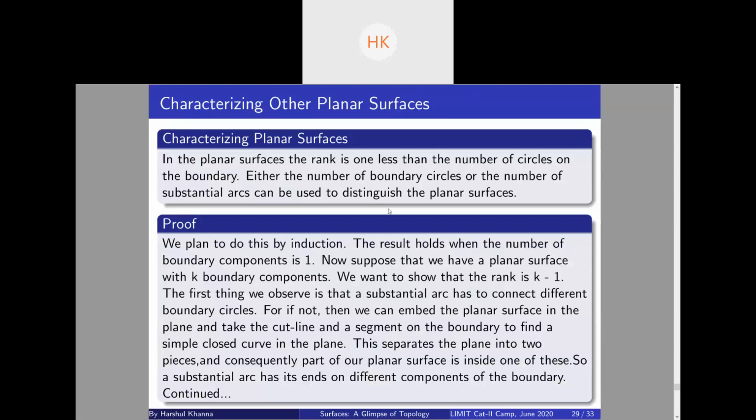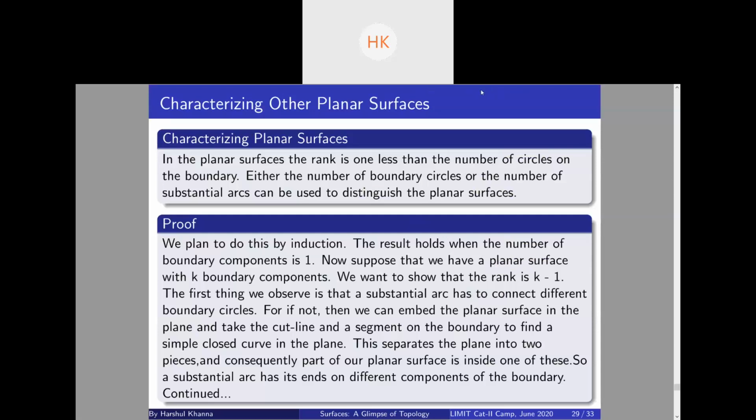The result holds when the number of boundary components is equal to 1, because it is a planar surface, that is, a disk. Whichever cut line you remove, it will separate the surface, so the rank is 0. So the rank is 1 less than the number of boundary components when that number is 1. Now suppose we have a planar surface with k boundary components. We want to show that the rank is k minus 1.